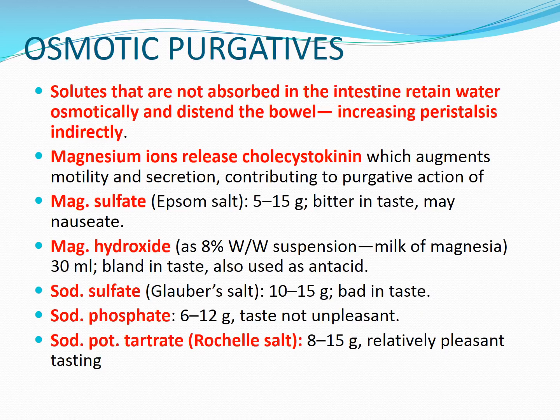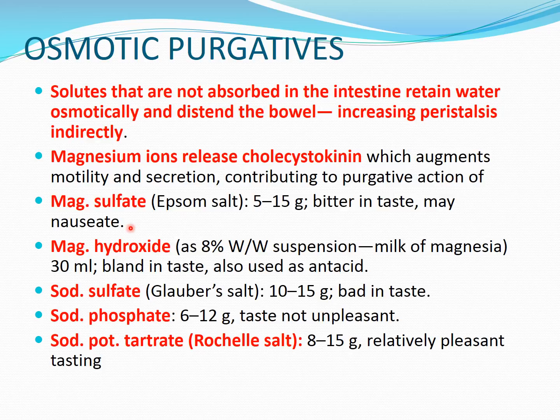The last class of drugs is osmotic purgatives. As the word suggests, they have an osmotic property. They are not absorbed in the intestine and they retain water osmotically. Because of retaining the water, they distend the bowel, and because of distension of the bowel, they increase peristaltic activity indirectly. So osmotic activity comes first, which retains the water, and because of that, they increase peristalsis. Apart from that, magnesium salts, or ions, also release cholecystokinin (CCK), which augments motility and secretion, which can contribute to the purgative action.